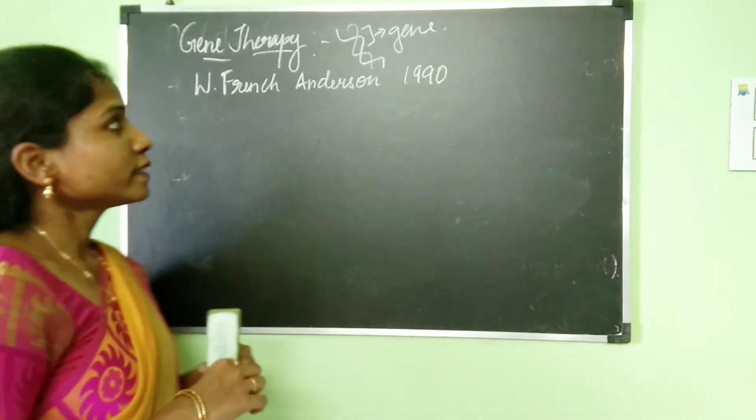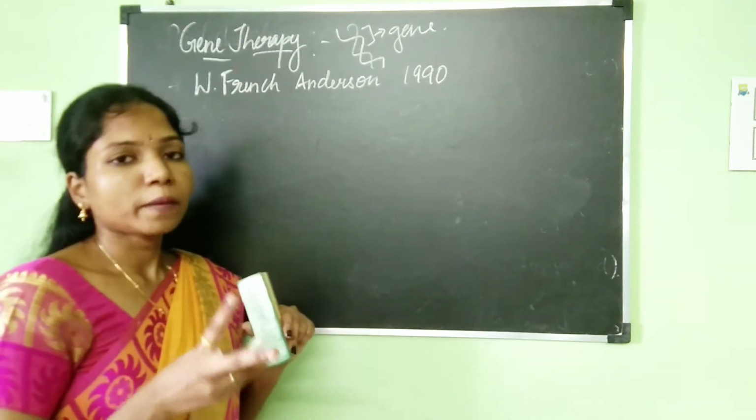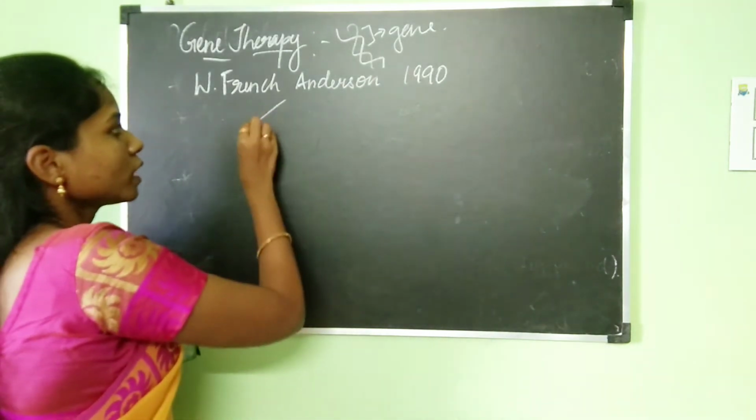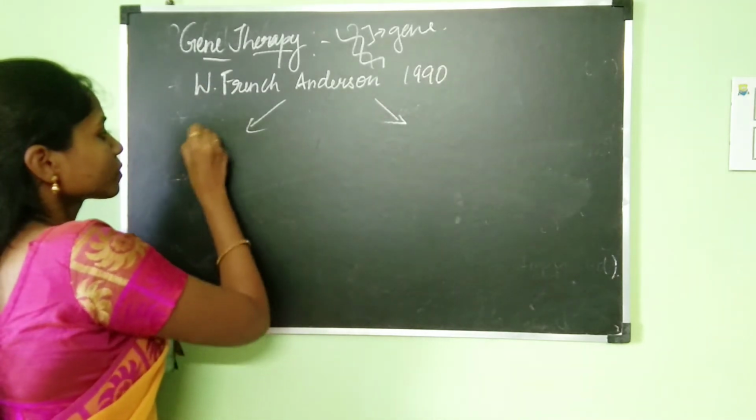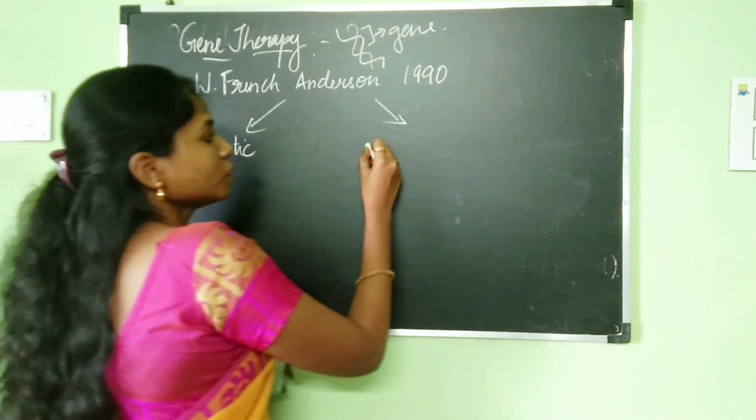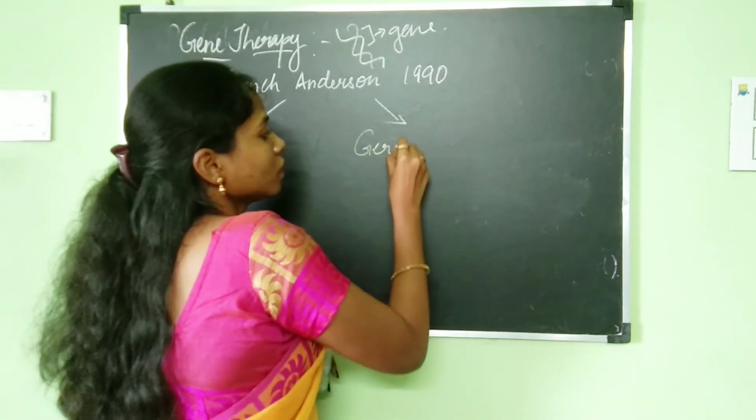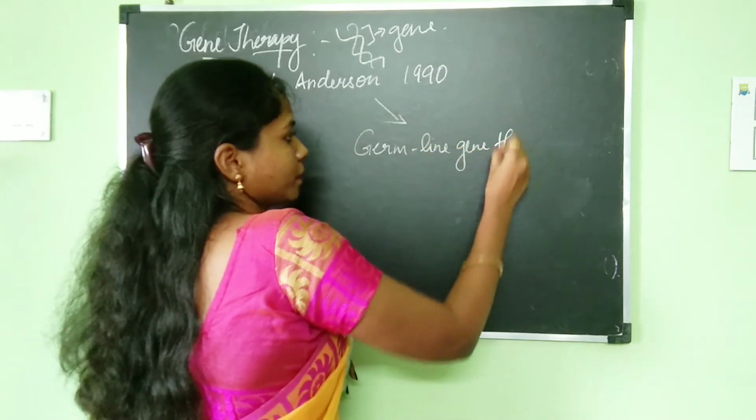Now let's understand more about gene therapy. There are two types of gene therapy. One is somatic gene therapy and the other one is germline gene therapy.